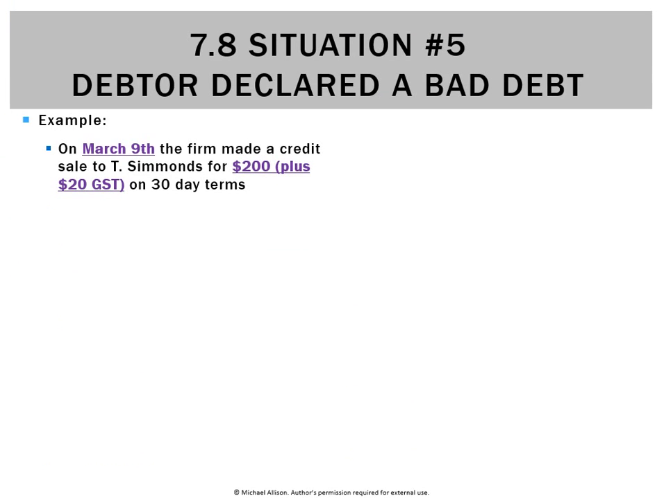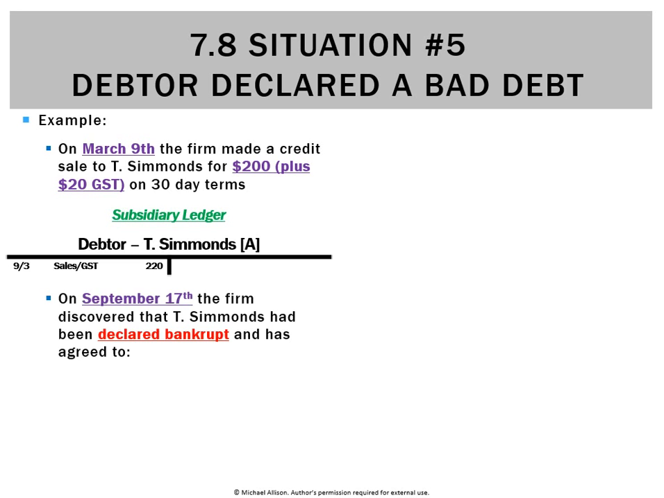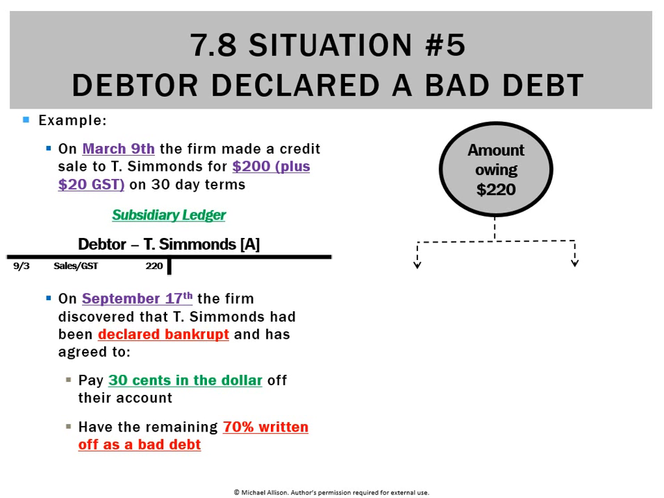Let's deal with a slightly different situation. Let's say T. Simmons did owe us $220 exactly like before. He's been declared bankrupt again. Just one slight difference. He's going to pay us 30 cents in the dollar rather than nothing. We're going to get some of it, and therefore we'll just write off the other 70% as a bad debt. So the total amount owed is $220. So what's happening here is we're going to get 30% of that. That's called 30 cents in the dollar.